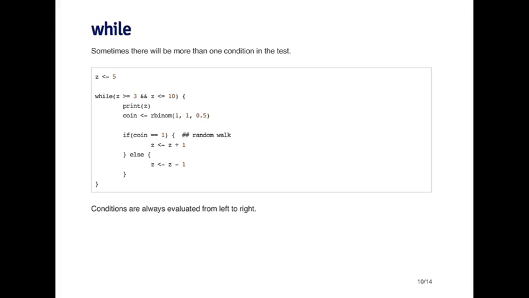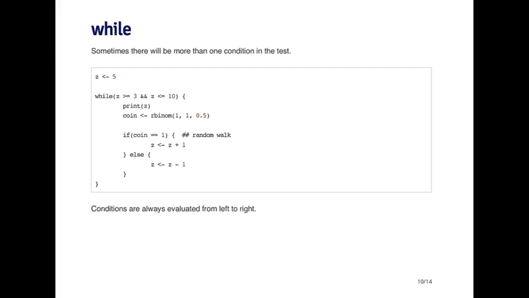So here you can see it's a little bit harder to tell when the while loop will finish, because the body of the while loop involves random number generation. So here the z value is going to zigzag up and down until it eventually hits 10, or eventually it hits 3 or something less than 3. And so this may be kind of nice, but you have to be careful that it doesn't go on for too long.